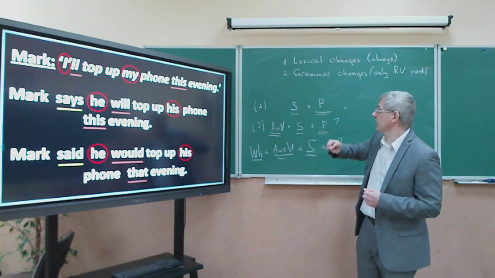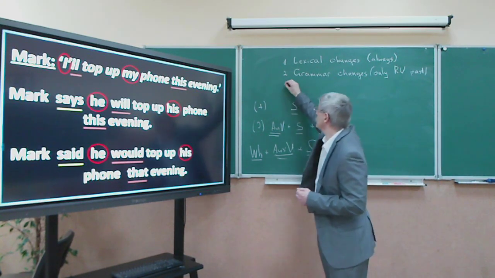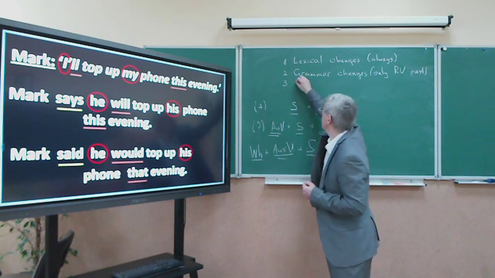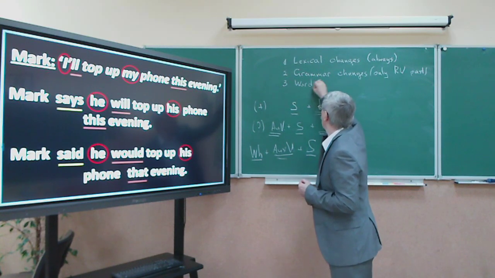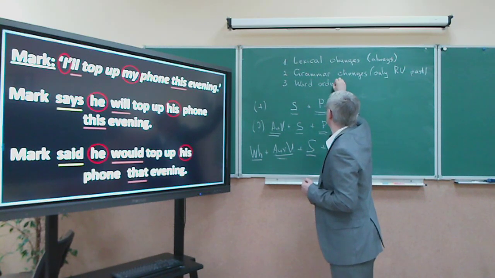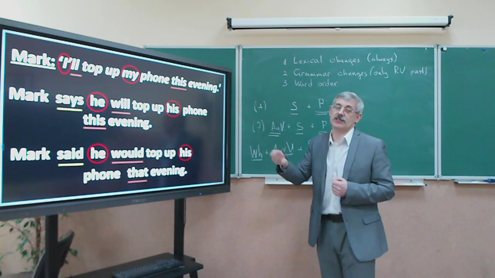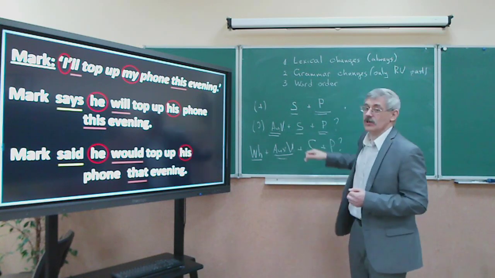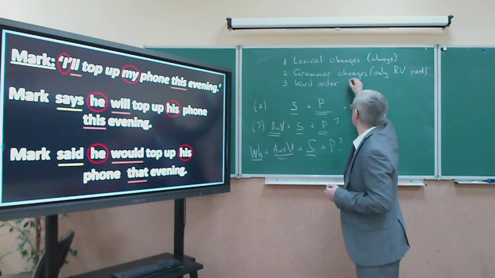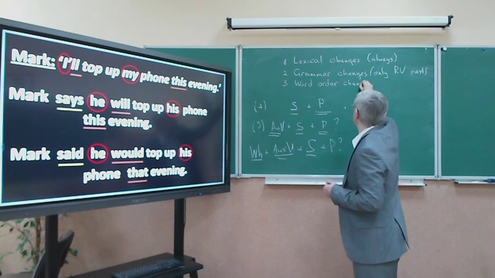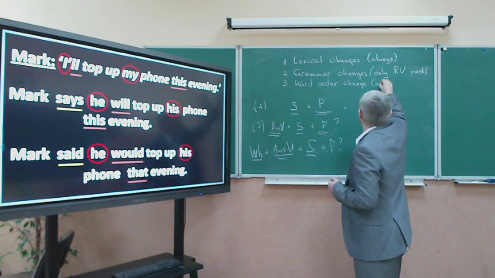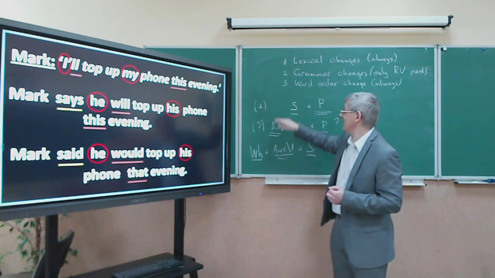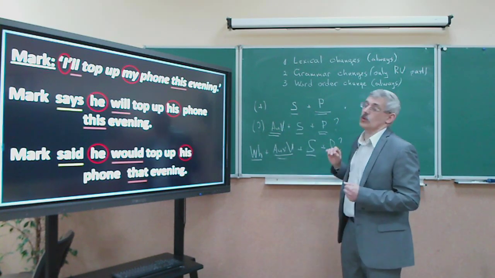So logically, what should be changed if we report a question? Right, that's the word order, порядок слів. Порядок слів змінюється при передачі прямої мови питань у непряму. Does it always happen? Of course it does. Завжди відбувається зміна порядку слів у реченні. So we make a statement out of a question.